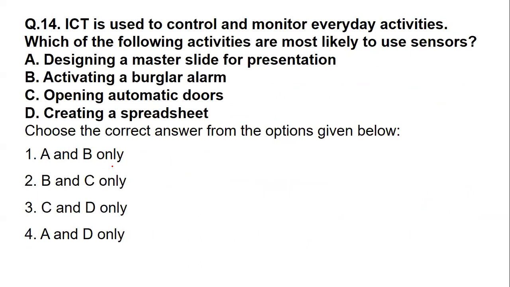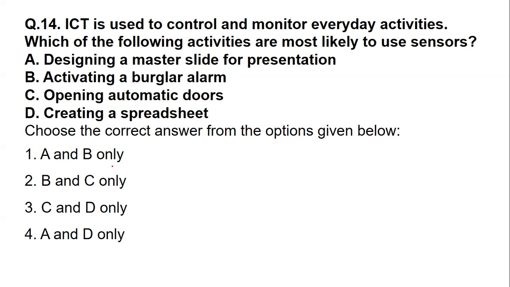Coming to the 14th question: ICT is used to control and monitor everyday activities. So they have sensors, like designing a master slide for a presentation, activating a burglar alarm, opening automatic doors, creating a spreadsheet. So do you think in all this it is used? Sensors can be used. I hope everyone is aware of sensors.